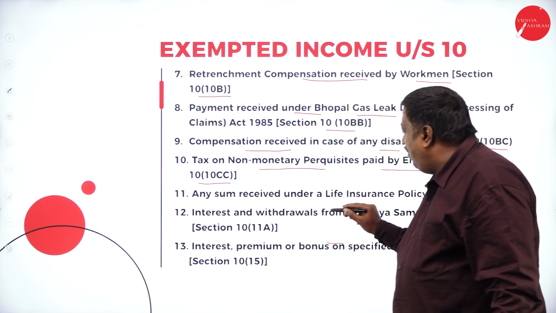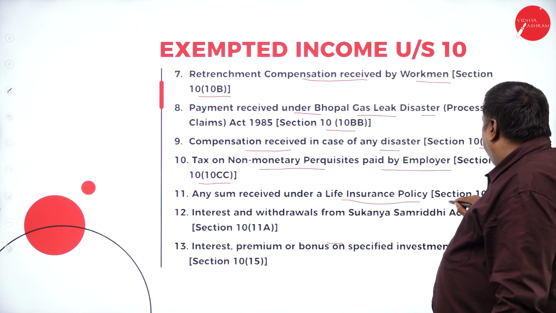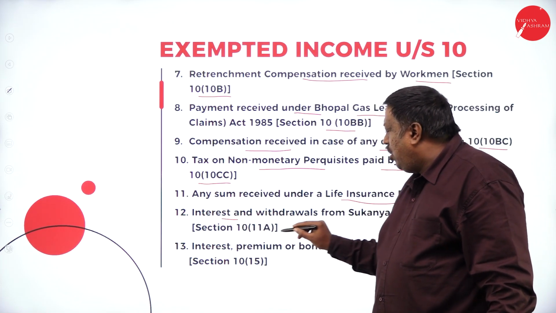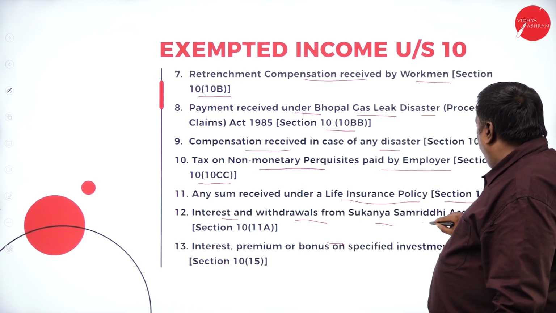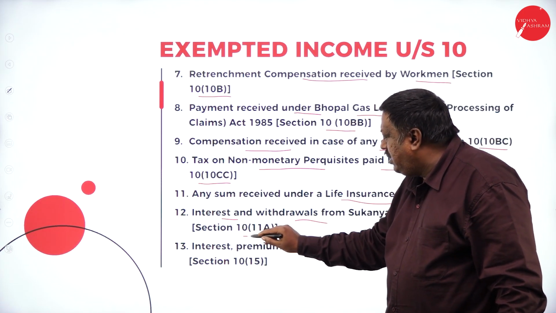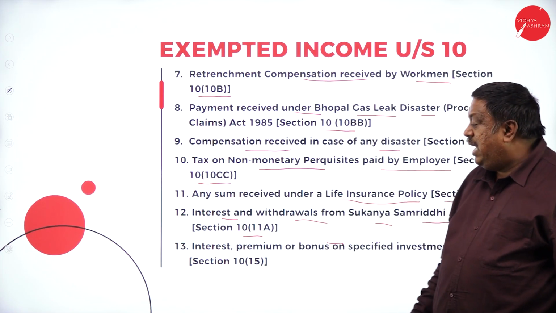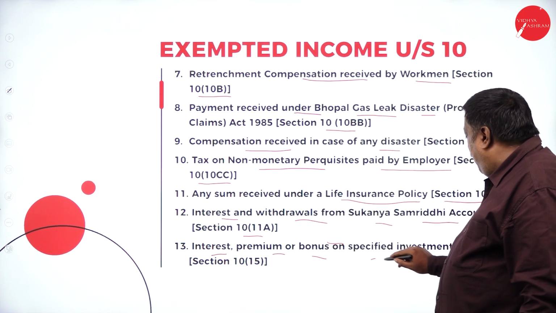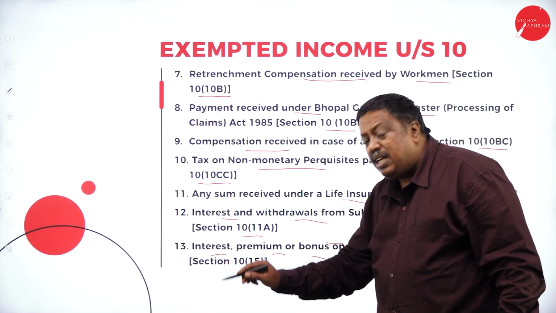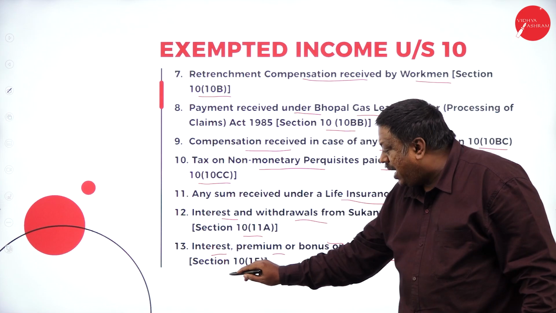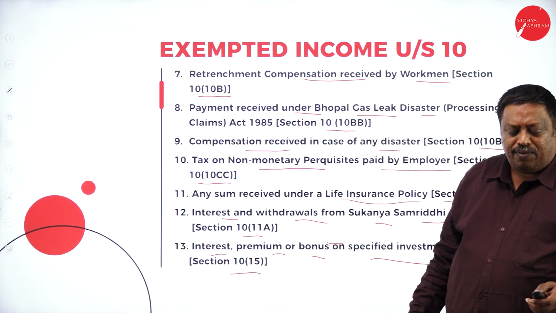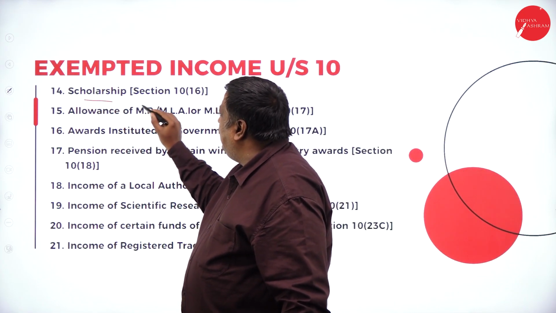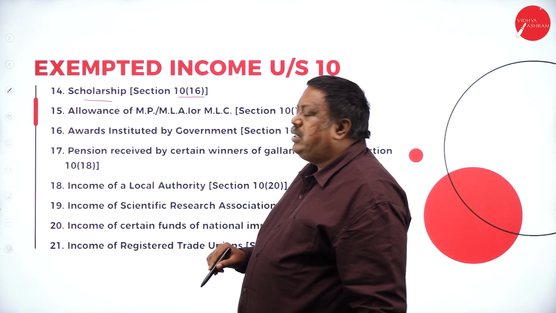Tax on non-monetary perquisites paid by the employer is exempted from tax under section 10 subclause 10CC. Any sum received from a life insurance policy is exempted from tax under section 10 subclause 10D. Any interest or withdrawals from a Sukanya Samruddhi account is exempted under section 10 subclause 11A. Any interest, premium or bonus on specified investments, if I have received it, is exempted from tax under section 10 subclause 15. If any scholarships are received, that is exempted under section 10 subclause 16.